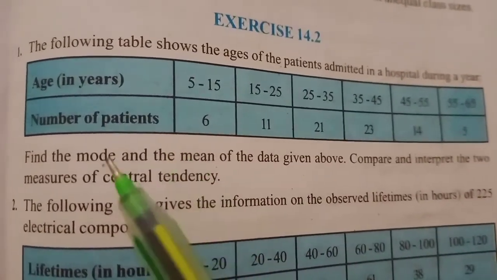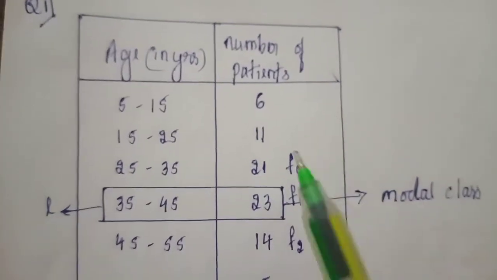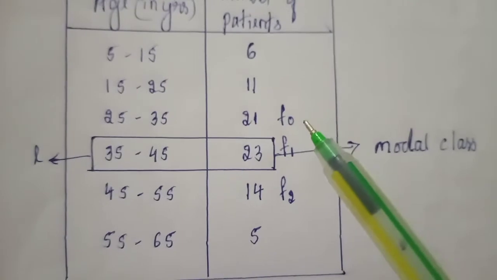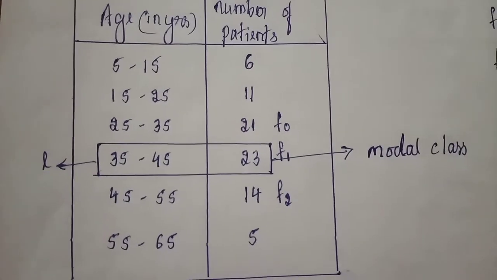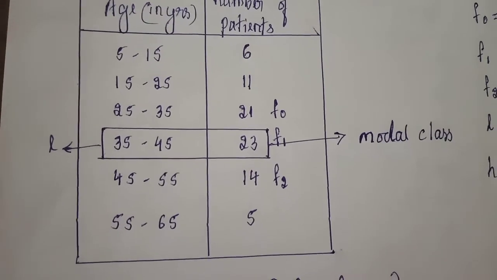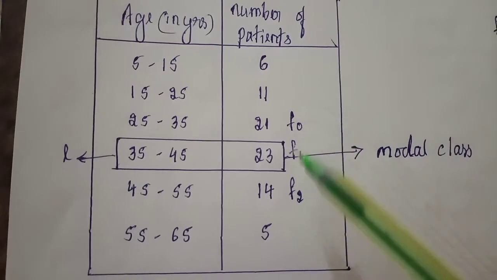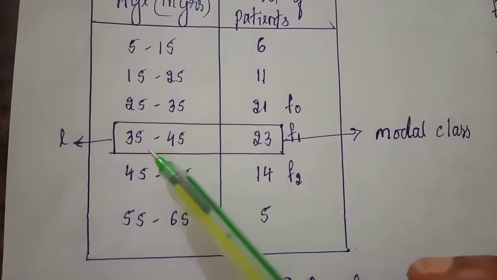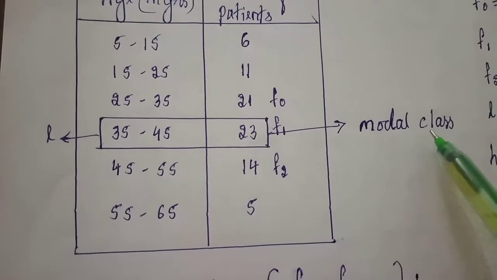Now I am going to find only the mode. So let me start. Given are age in years and number of patients. I explained one example before. First you have to find the modal class. For the modal class, what do I have to look at? We have to see the number of patients, that is the frequency. Which is the maximum frequency here? 23. So which class is the modal class? 35 to 45 becomes the modal class.